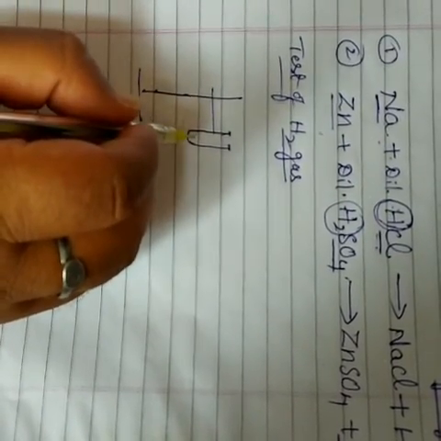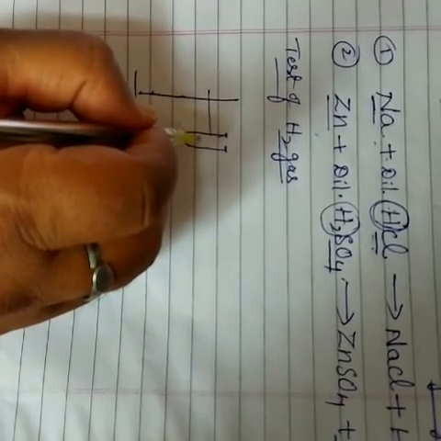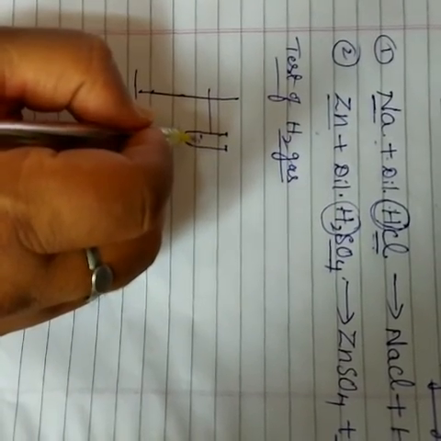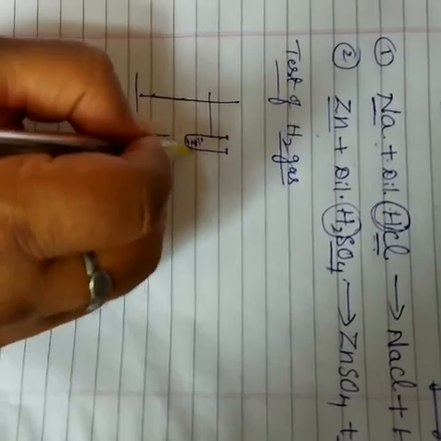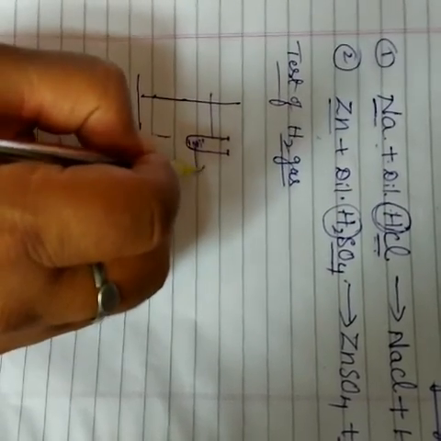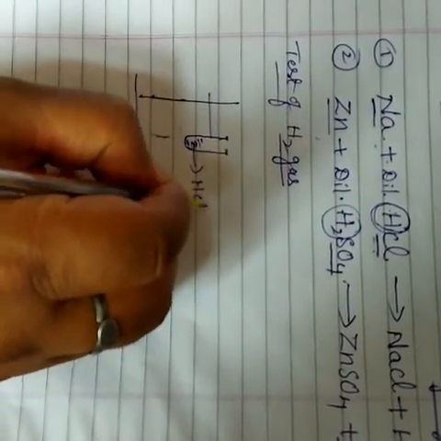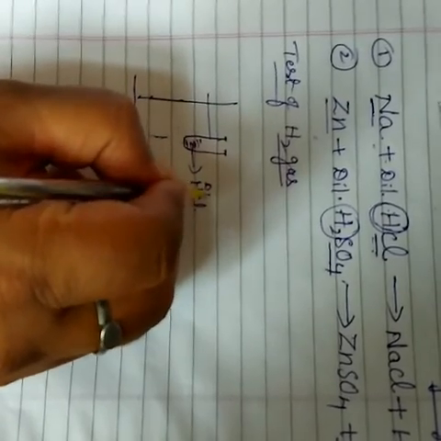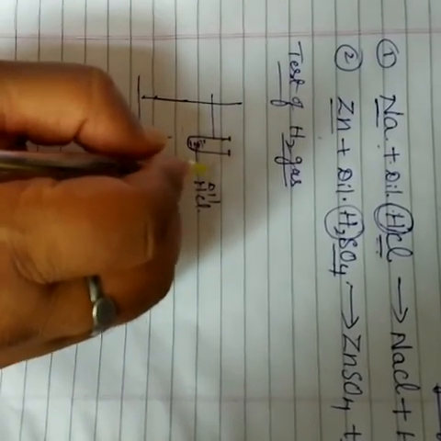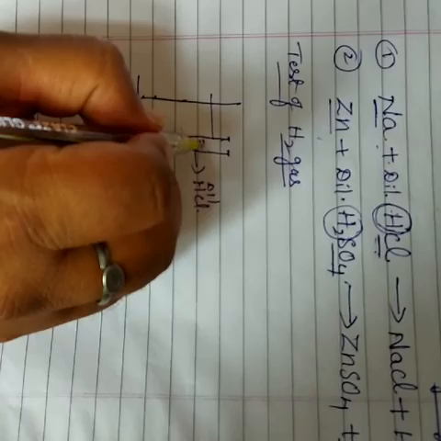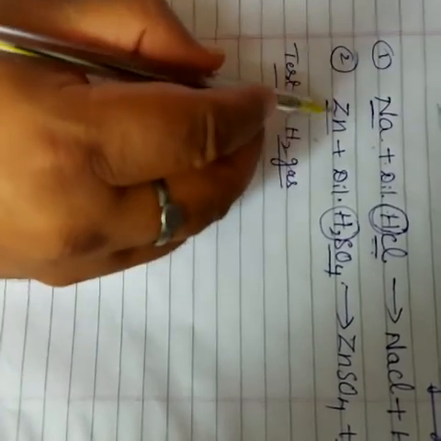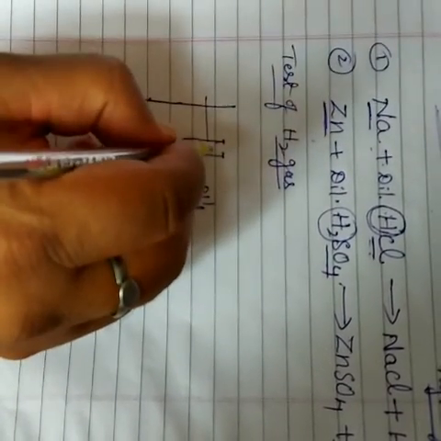In the test tube we first take a dilute acid. We take for example HCl, dilute HCl acid. Now we add zinc. For example, we take a metal, zinc granules.